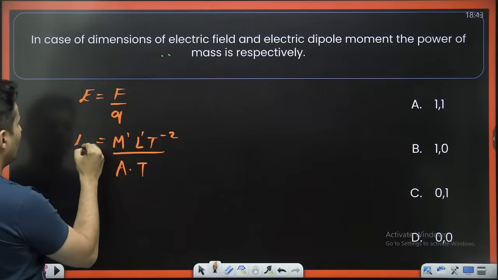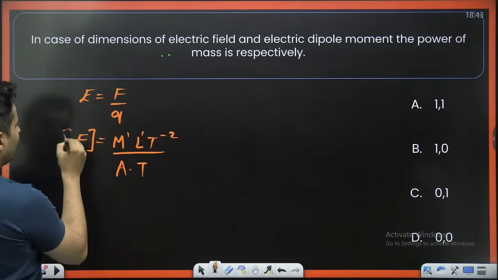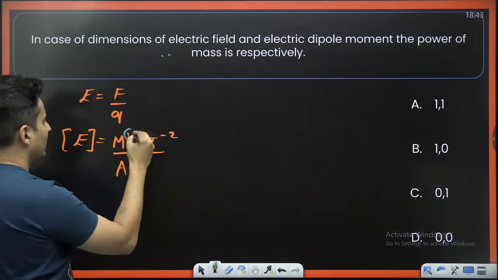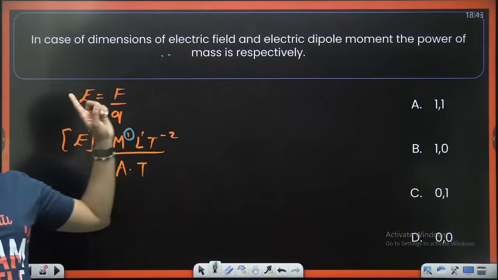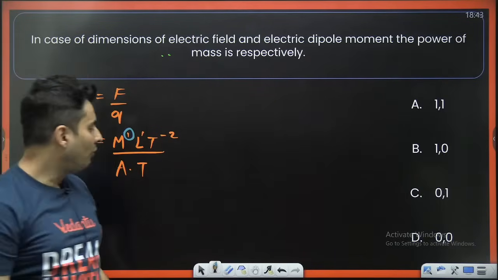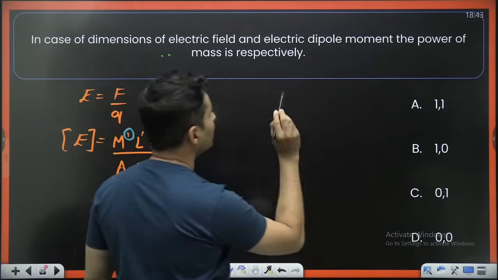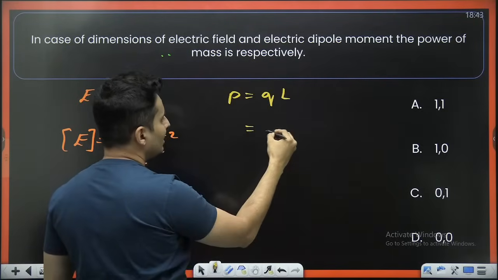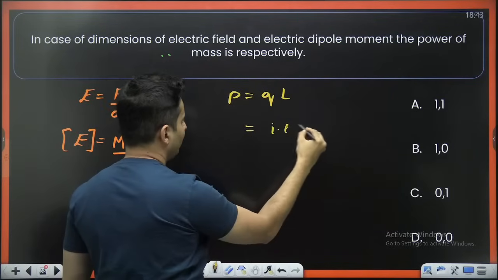So in case of electric field, the dimension of mass that I can see is 1. Everybody can see that? Very good. What about in the case of dipole moment? Dipole moment is Q into L. Q is current into time.